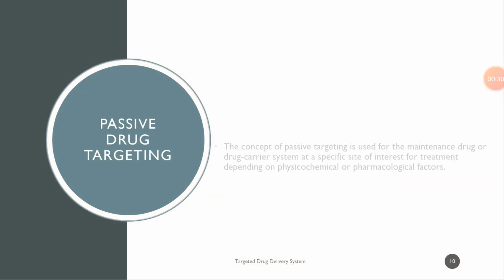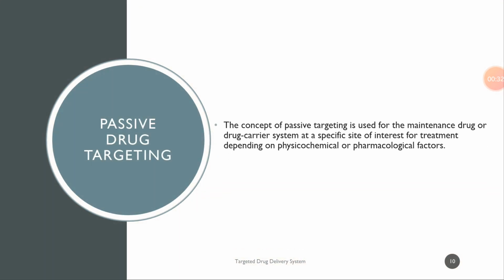Let's first discuss passive drug targeting. The concept of passive drug targeting is used for the maintenance of drugs or drug carrier systems at a specific site of interest for treatment, depending upon the physiochemical or pharmacological factors.